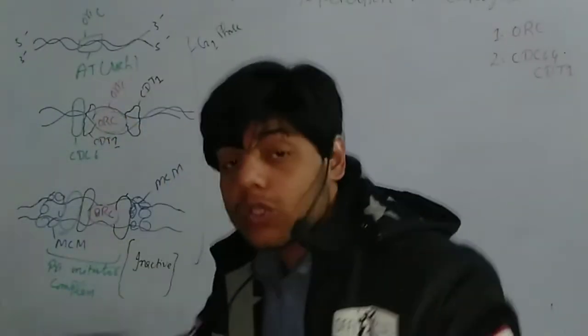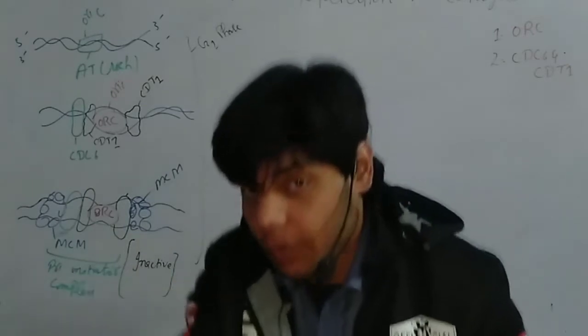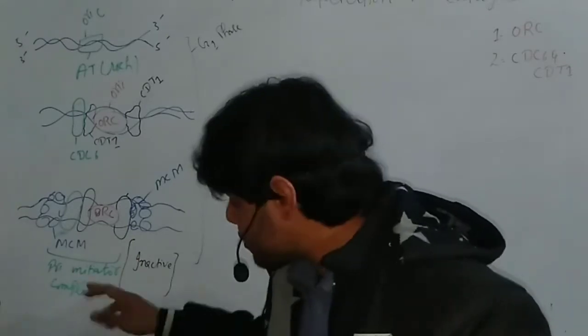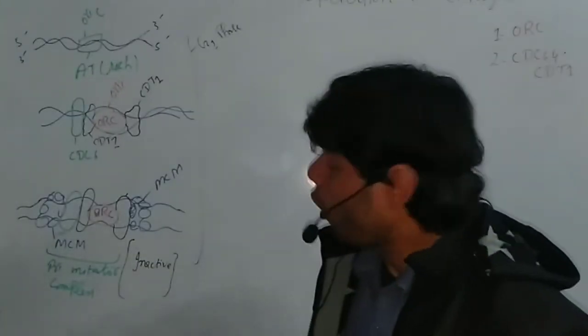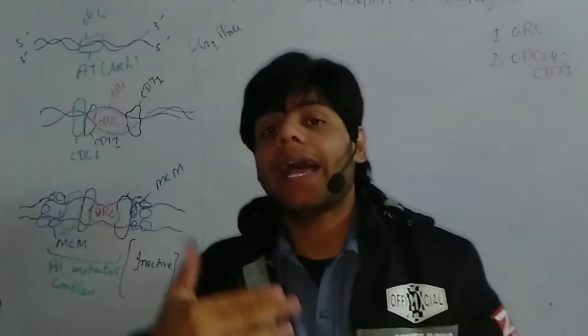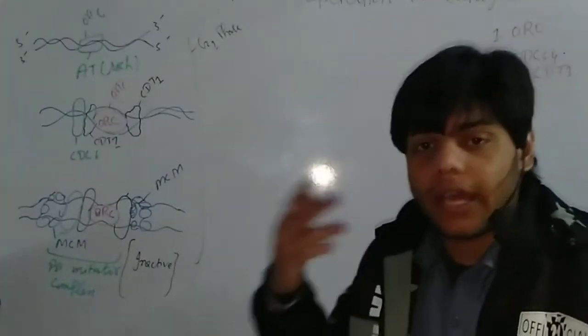Okay. So remember, this ORC can bind at early G1 phase. This is very important. And when the complex is formed, which we call a pre-replication complex or pre-initiator complex, which is inactive form, it forms in late G1 phase of the cell cycle. Now, once we get this complex, then this G1 phase is replaced by the S phase. But remember, it is not directly replaced.